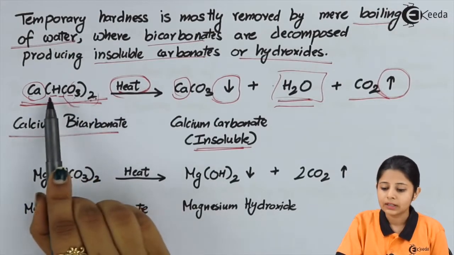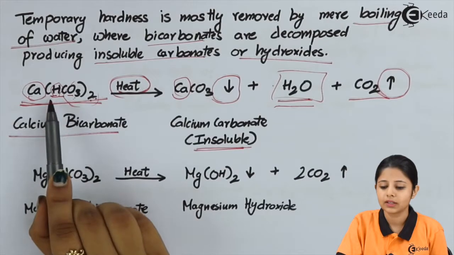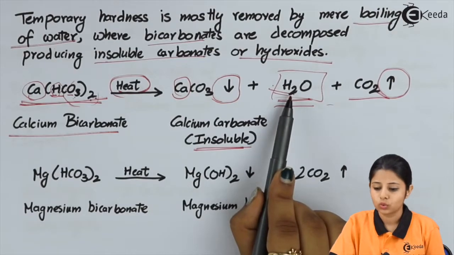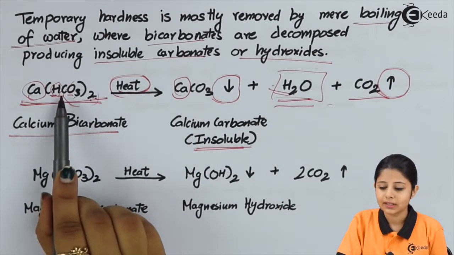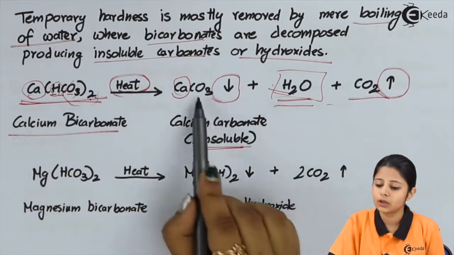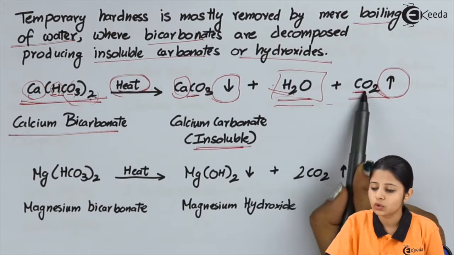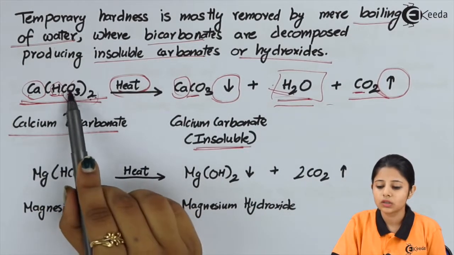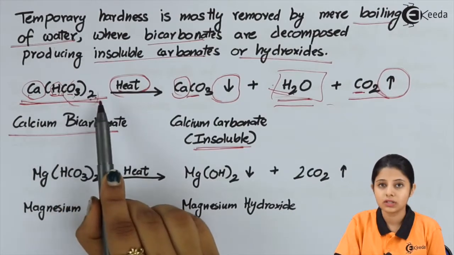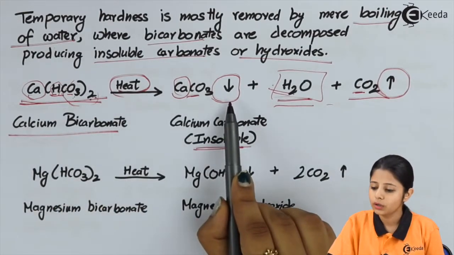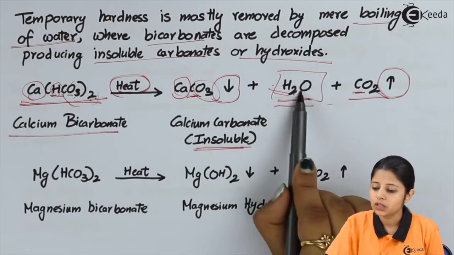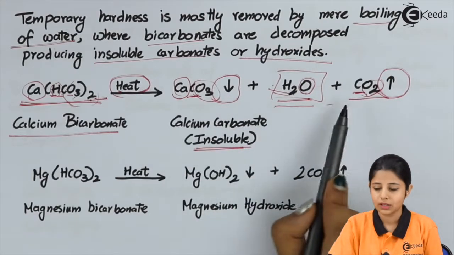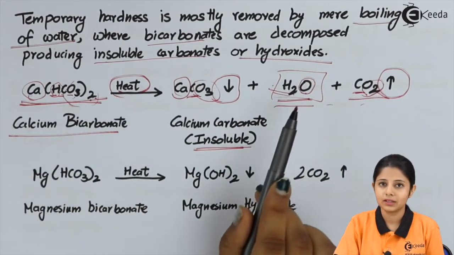Let us see the calculation of hydrogen on the reactant side. On reactant side hydrogen is 2. On the product side also I have hydrogen as 2. The number of carbons on my reactant side are 2 over here. On the product side also I have 1 over here and the second one is over here. That means the carbon is also balanced. Finally, coming to the oxygen, this is O3 which is twice. That means oxygen is 6 on my reactant side. Over here, if you all see, I have 3 plus 1, 4 plus 2, 6. That means the oxygen is also balanced. This entire reaction is my balanced reaction.